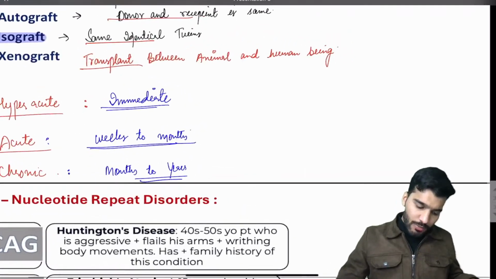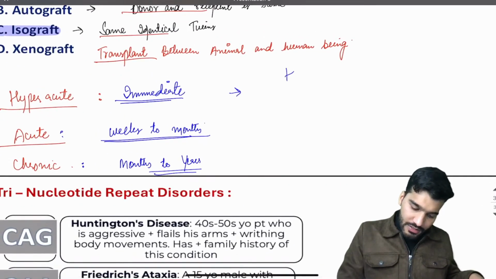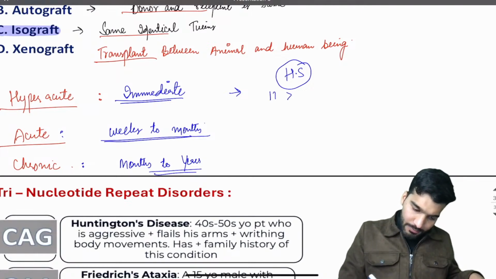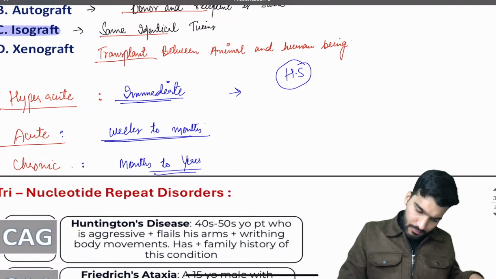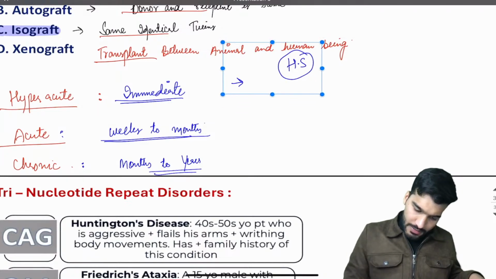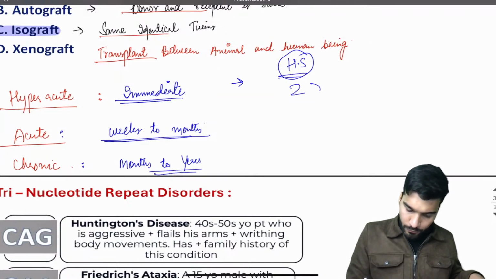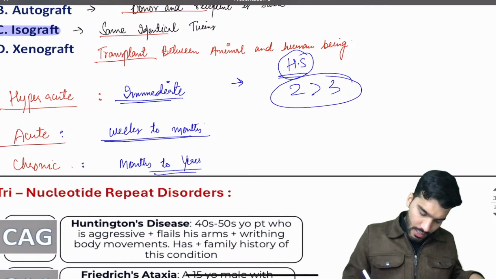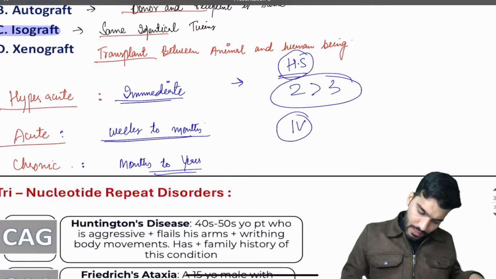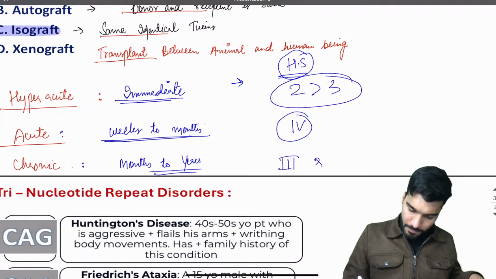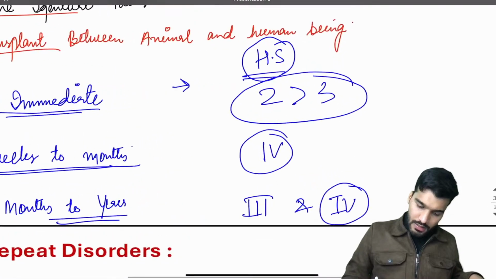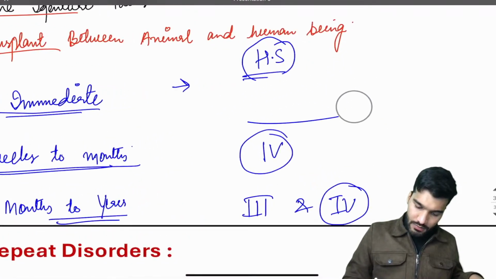Then if we talk about the type of hypersensitivity reactions involved: type 2 followed by type 3. Here it's type 4 involved. और यहाँ पे it's type 3 and 4. That is the hypersensitivity reactions involved.